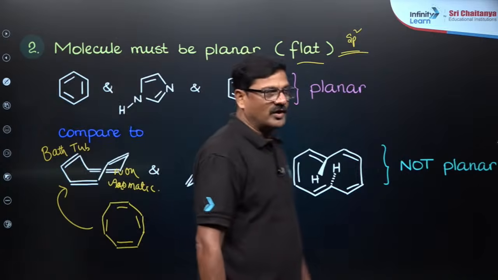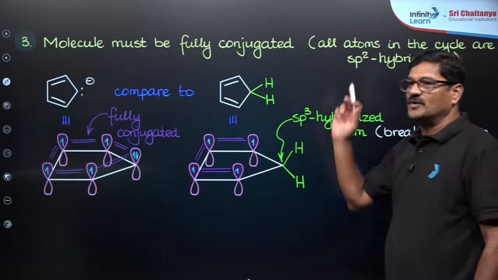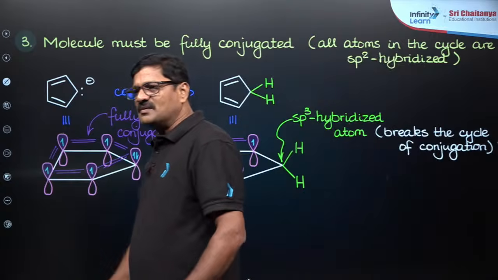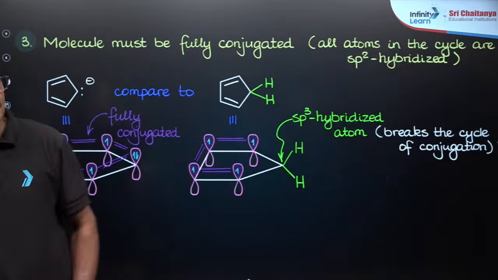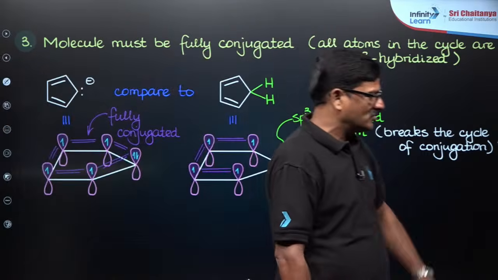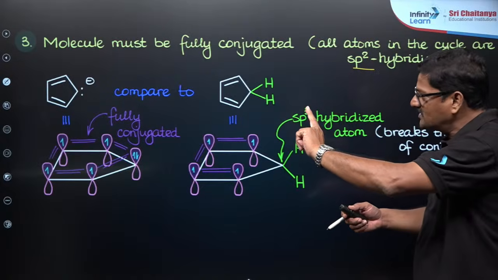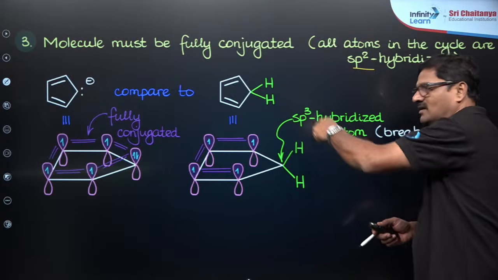It is non-aromatic, okay. And also you can see the molecule must be fully conjugated. What is the meaning of a fully conjugated system? All atoms on the cycle should be sp2 hybridized, then only the resonance will be complete within the ring.